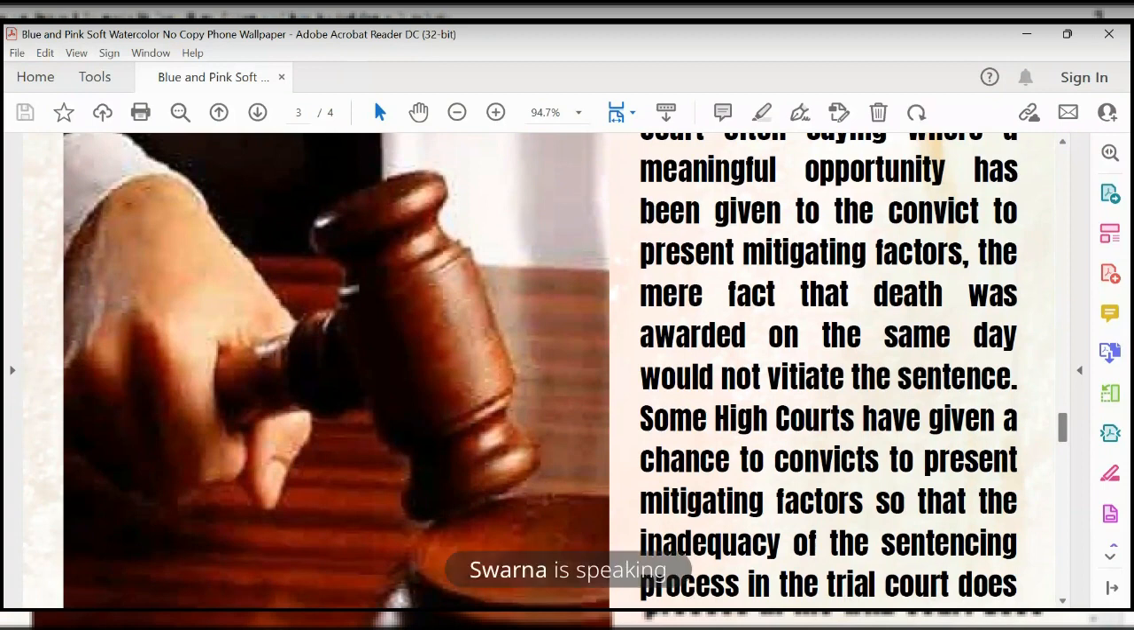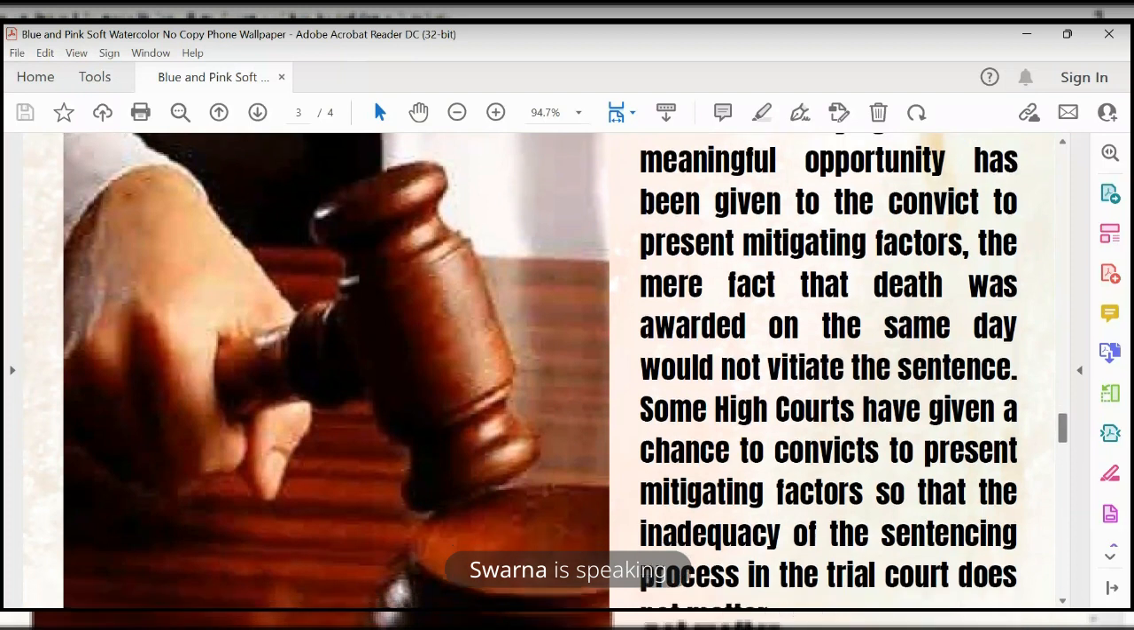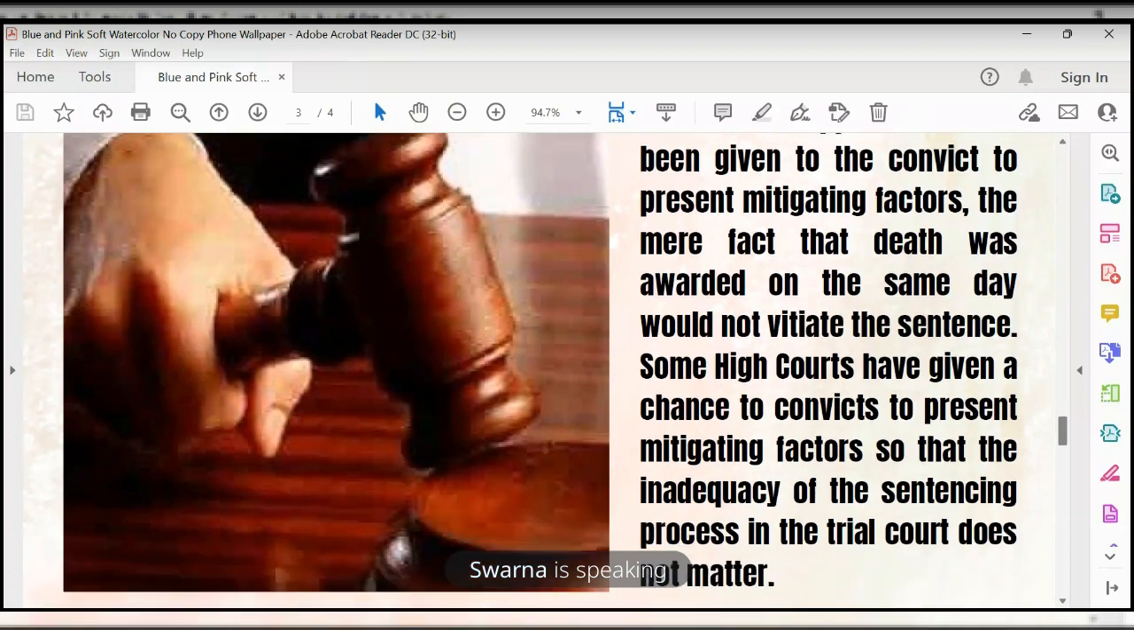Some high courts have given convicts a chance to present mitigating factors, so that the inadequacy of the sentencing process in the trial courts does not matter. Means the Supreme Court gave the high courts a chance to let convicts present mitigating factors, so that the inequality of the sentencing process in the trial court doesn't matter. The trial court means subordinate courts.